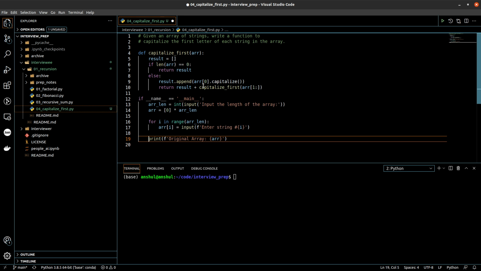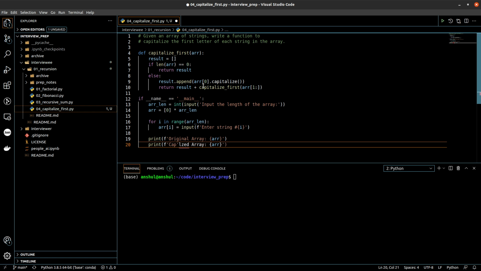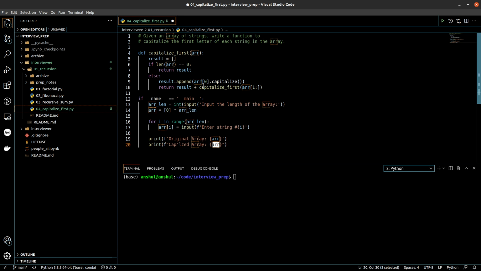So this will print the original array, and let's at the same time also print the capitalized version of it. So instead of writing the whole entire capitalized keyword, I'm writing it this way so that they will appear exactly in the same order at the same location while printing the output. Nothing, it's just for aesthetic purposes.